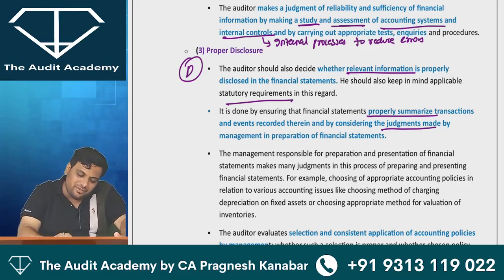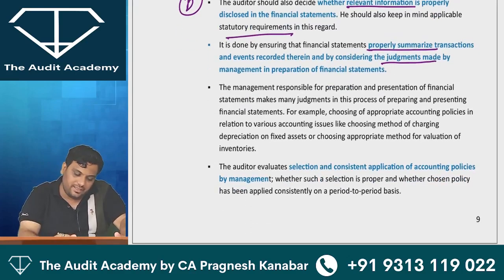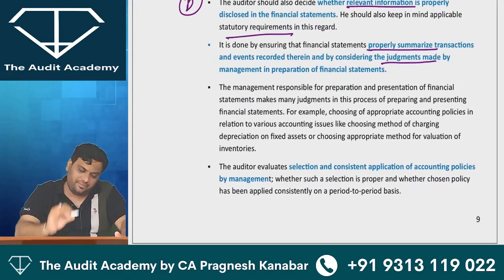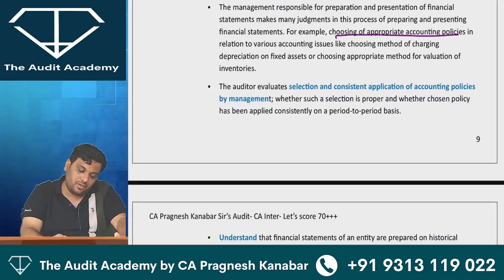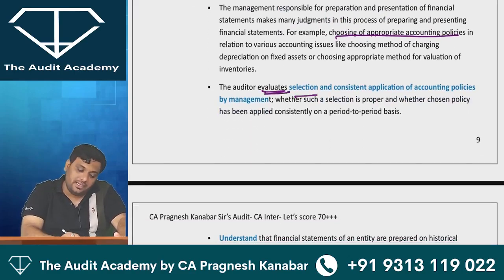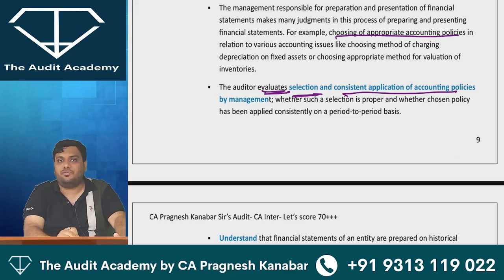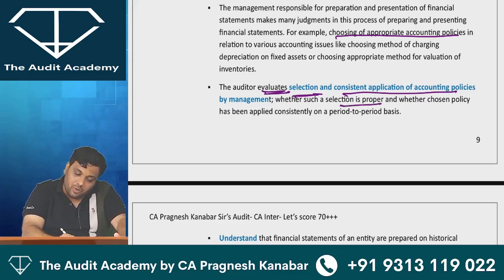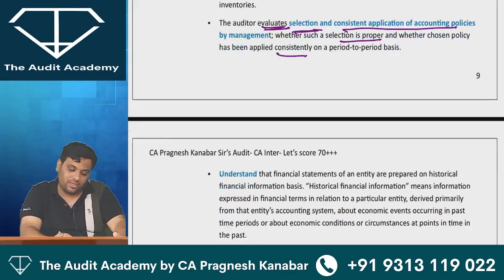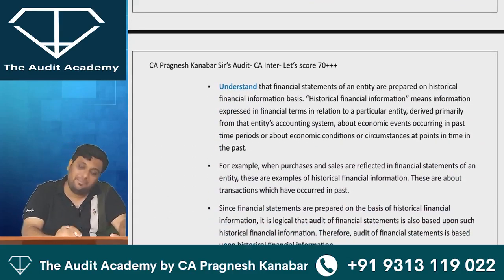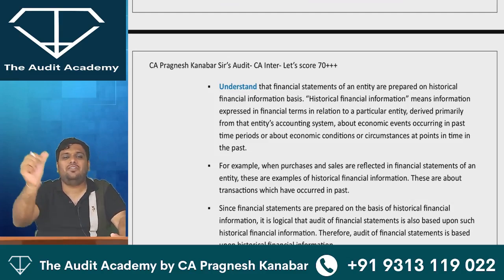But that is what they have written over here. If you want, you can just read this one. Management is responsible for preparation and presentation of financial statements, making any judgment, for example, choosing the appropriate accounting policy. Management is going to do this. The auditor will evaluate the selection and consistent application of accounting policies: whether it is proper, whether it is consistent, whether there are changes. Then they are just explaining the meaning of historical financial information.